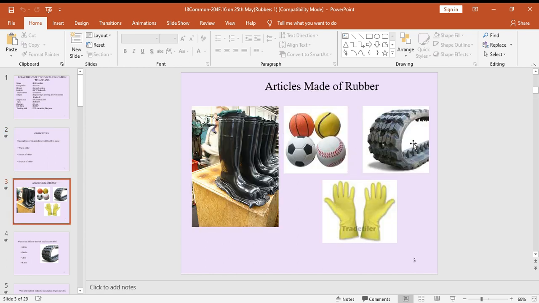See here some articles made of rubber. These are shoes, various types of balls: football, volleyball, tennis ball, and also tire pods, gloves. Here are different images, so these articles are made of rubber. We can understand very well if you see these rubber images. Are you following? Now we go to the next slide.